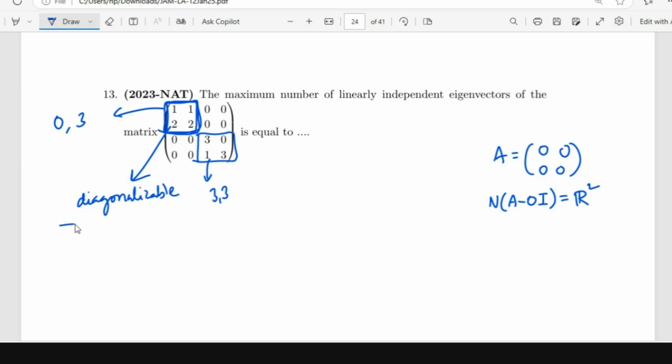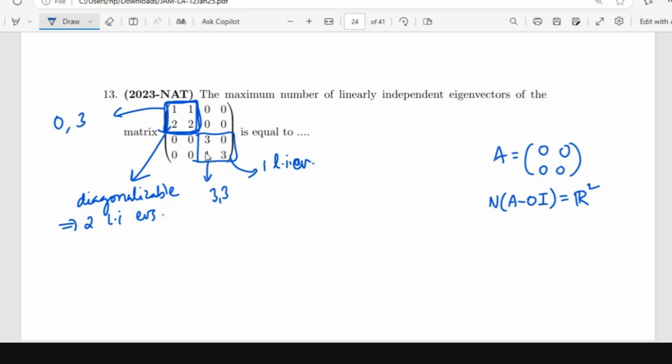So here I will have two linearly independent eigenvectors. And from here, how many? This is not diagonalizable, right? We have one linearly independent eigenvector. Sorry, it was my bad. I was thinking of linearly independent columns. Rank is the number of linearly independent columns of the matrix, right?